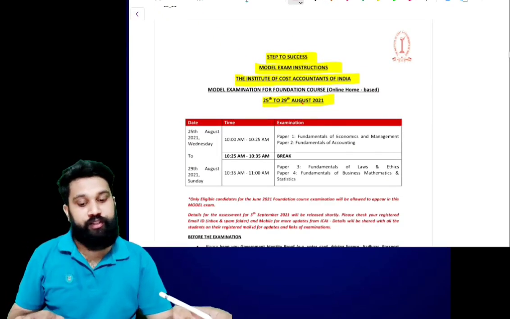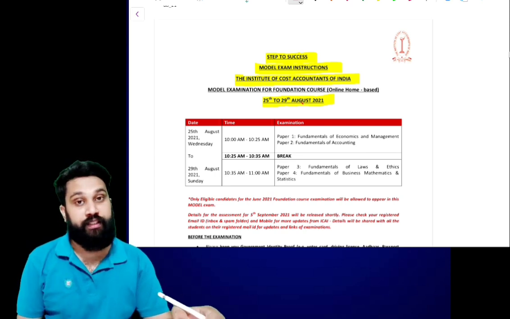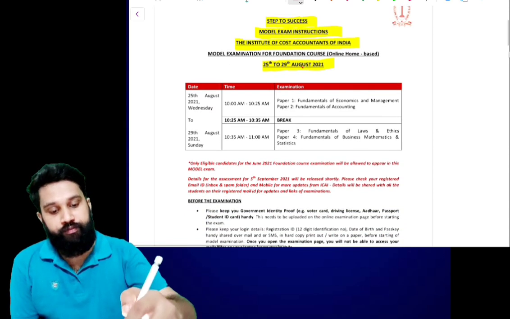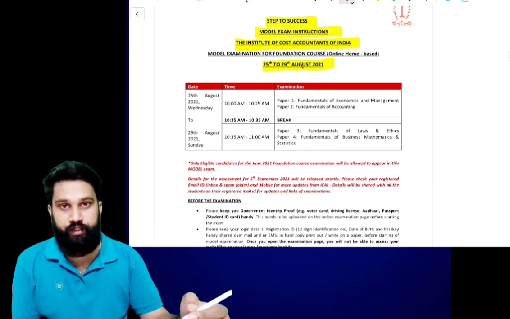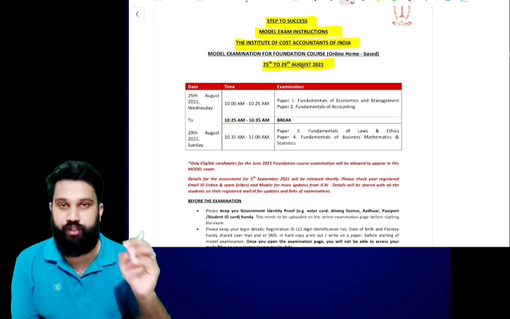Hi everyone. The Institute has issued model examination instructions for the foundation students. This is the PDF issued by the Institute of Cost Accountants of India: Steps to Success, model examination instruction.